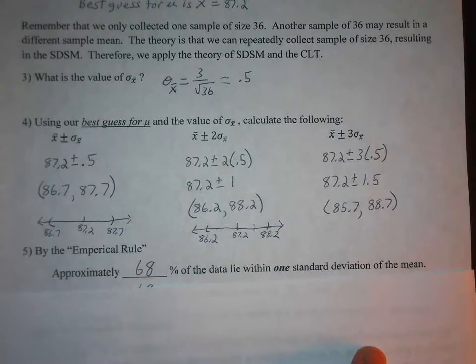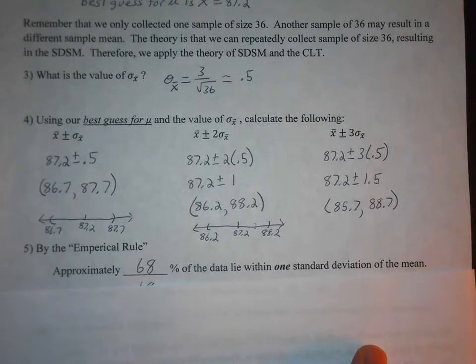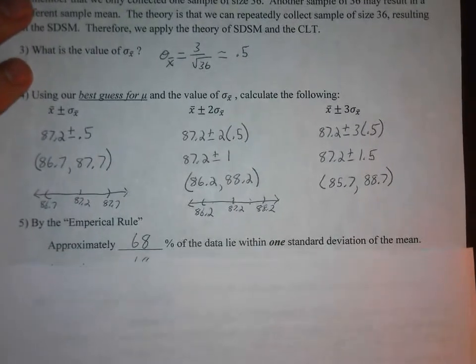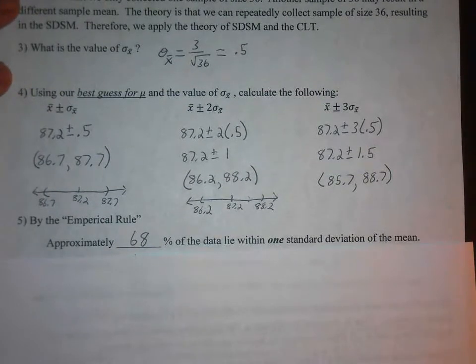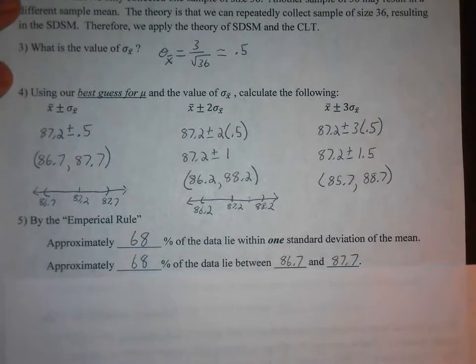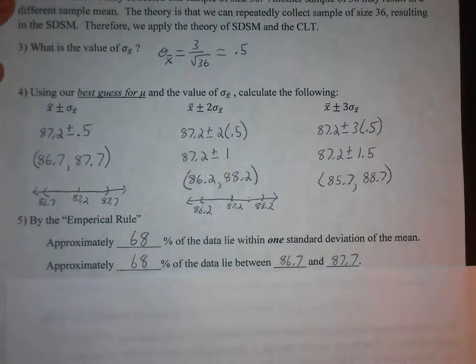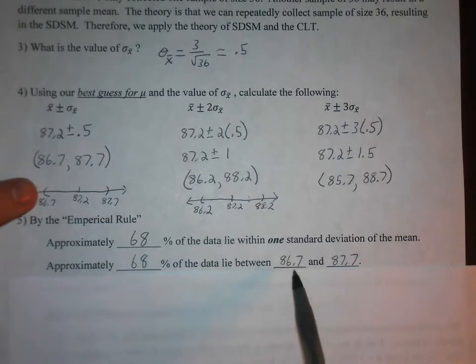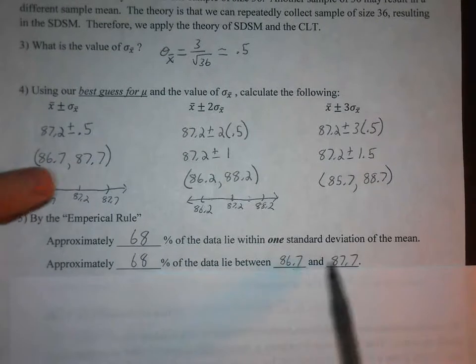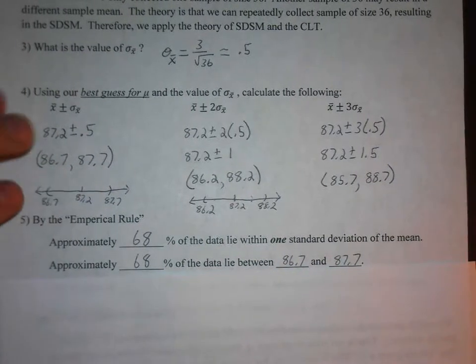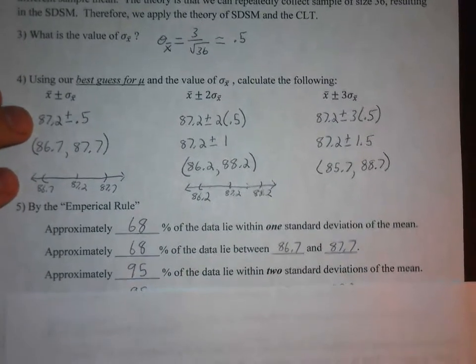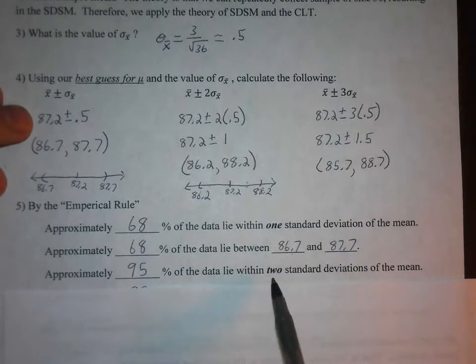Well, the empirical rule was an earlier section in our book. Approximately 68% of the data lie within one standard deviation of the mean. So what we just did implies that approximately 68% of the data lies between 86.7 and 87.7. Approximately 95% of the data lies within two standard deviations of the mean.